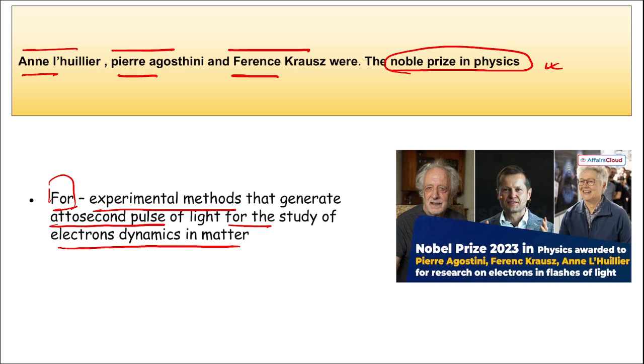Then this Nobel Prize in Physics is awarded by the Royal Swedish Academy of Sciences in Sweden only. And these are the 3 individuals. Here remember, Anne L'Huillier became the 5th woman to receive the Nobel Prize in Physics. As you can see here in the picture, she became the 5th woman to receive the Nobel Prize in Physics.